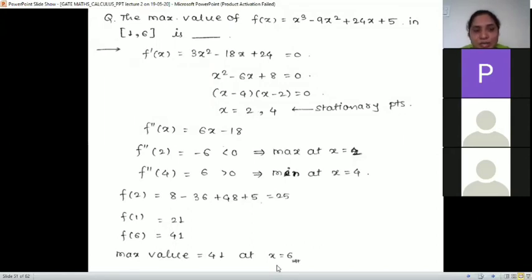Right? If that interval is not given to you, if this is not there, then the maximum value of the function is only 25. Remember.